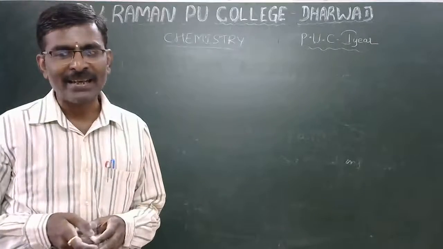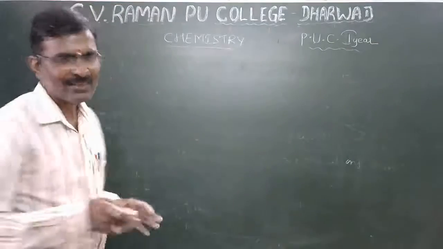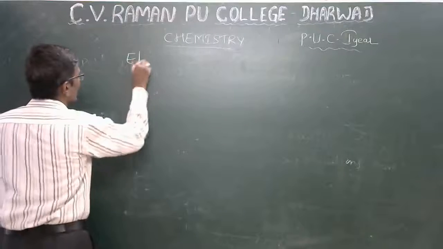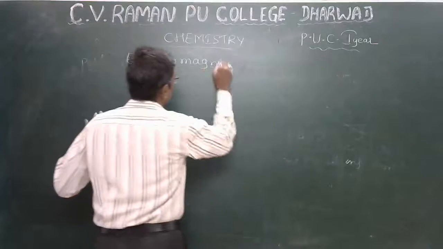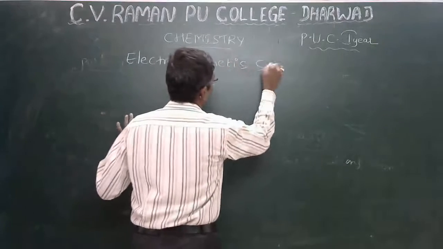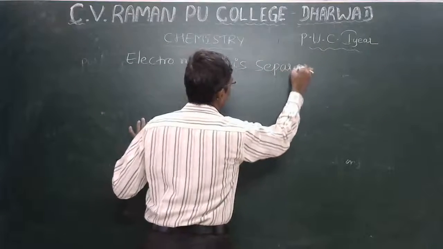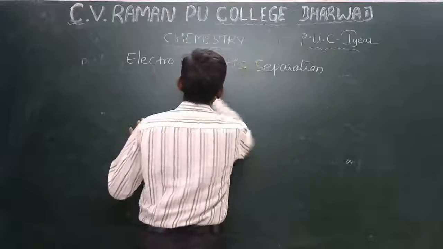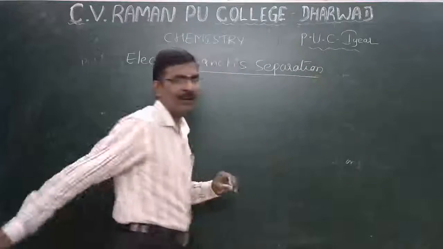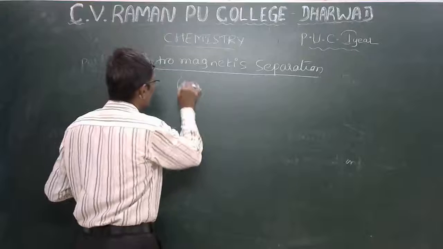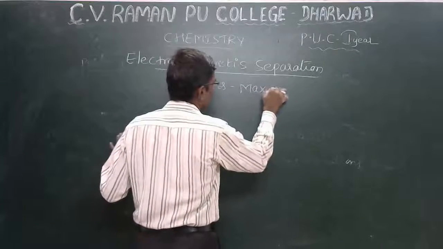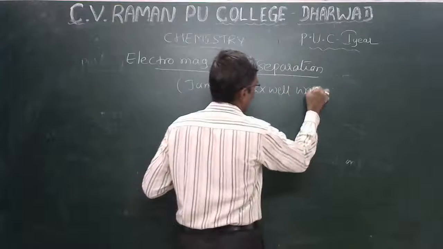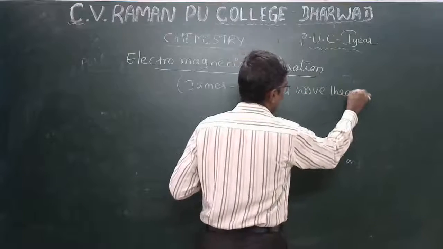electromagnetic radiation, or James Maxwell's wave theory.